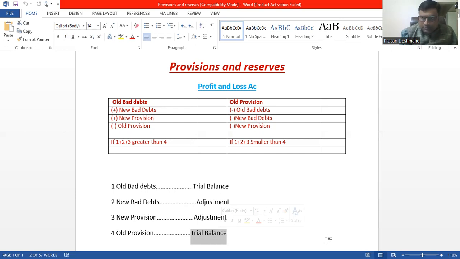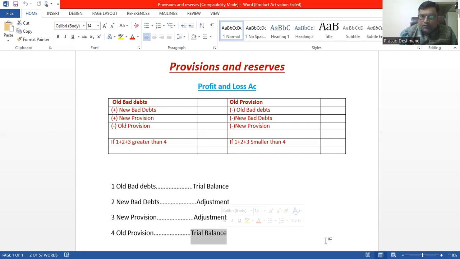Now, P&L account debit side and P&L account credit side. Left hand side is P&L debit and right hand side is P&L credit, right? So what are we going to record on the P&L debit side, and when? And on the P&L credit side, how and when? For that, there is a condition. If 1 plus 2 plus 3 is greater than the fourth one, then it will be recorded on the P&L account debit side.